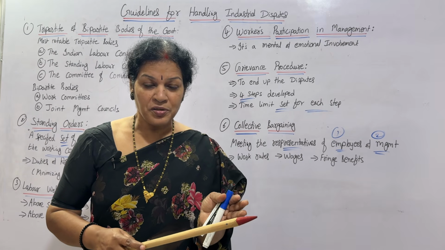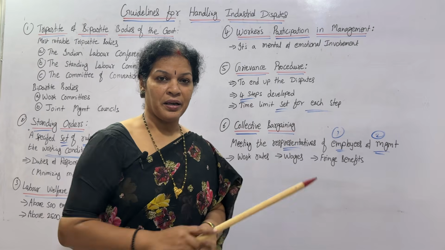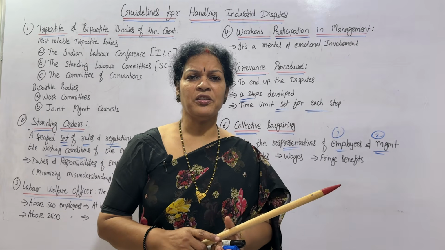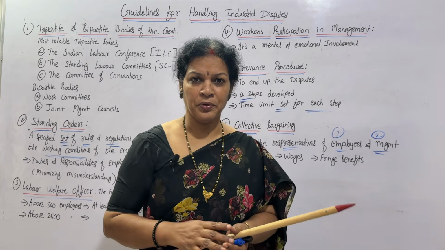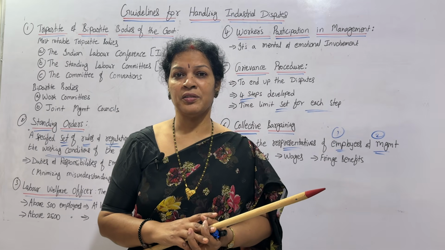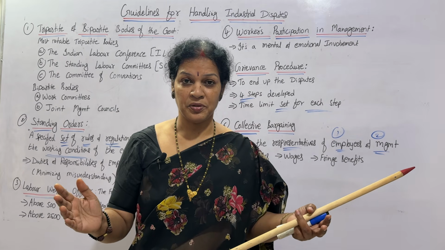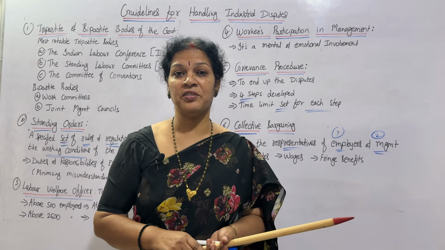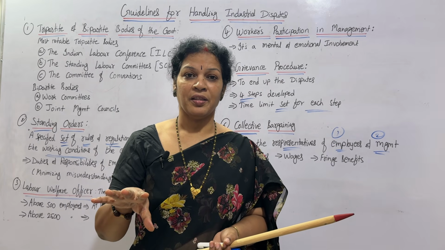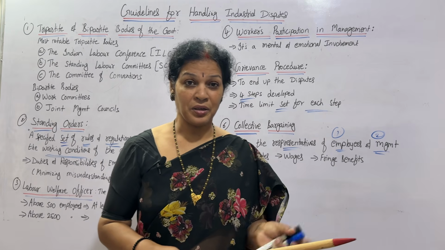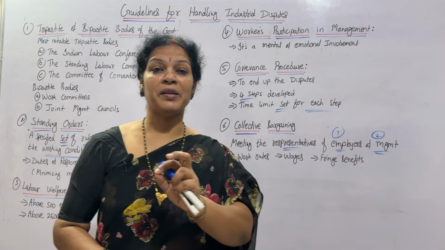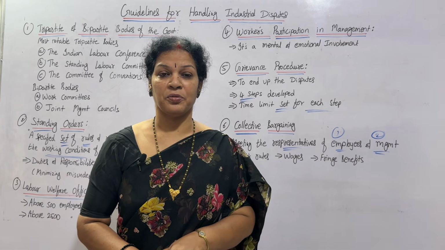So this process we call collective bargaining. There is a chance of exchange of views, discussion of things, coming to a conclusion, or taking various steps, considering lots of points, and then lastly they'll come to a conclusion. So collective bargaining is also one of the best ways to solve industrial disputes.